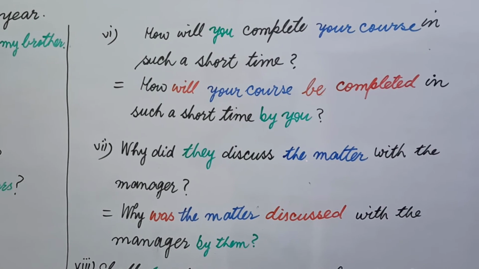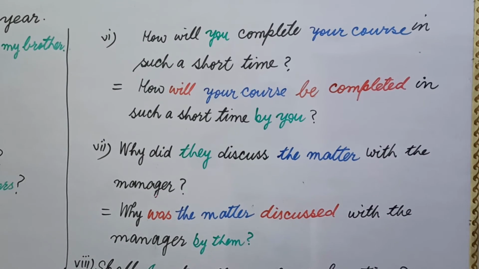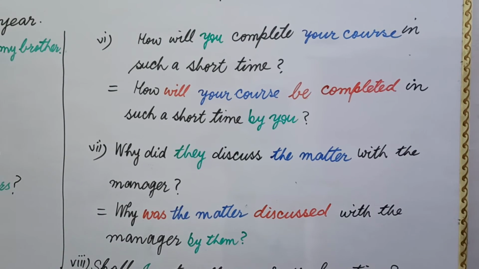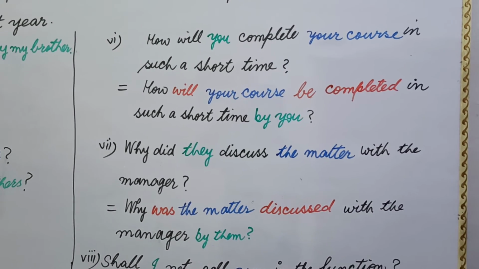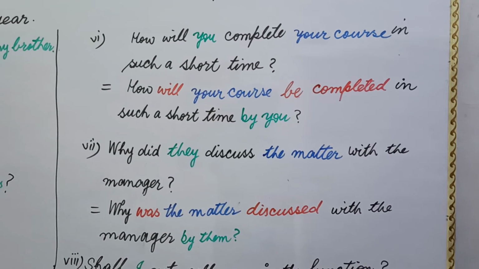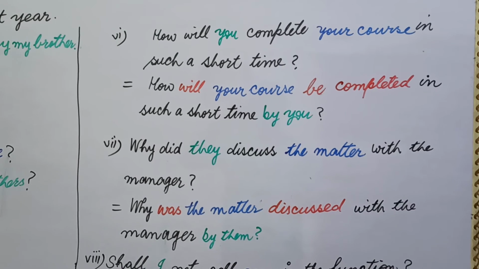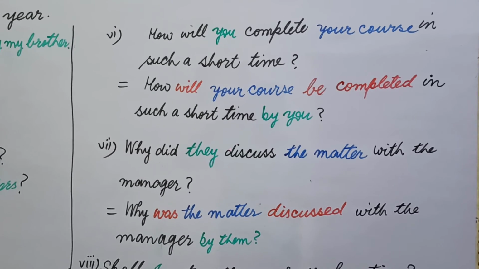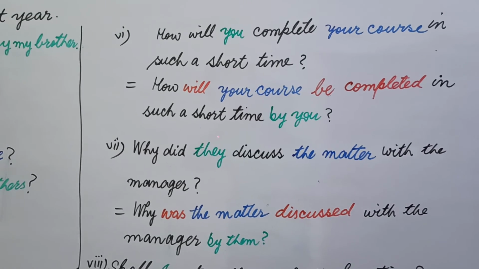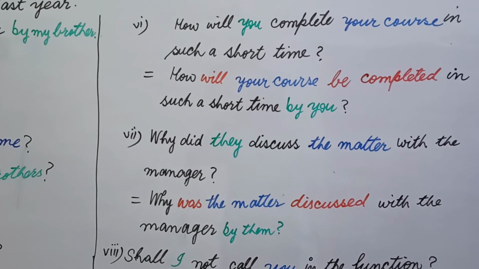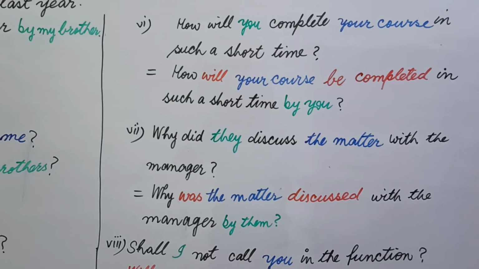The matter will be placed in the place of they, and the matter is singular, that's why in past indefinite you will use was for this matter. And finally the structure will be, why was the matter discussed? After writing the verb you will write the rest of the sentence, with the manager, and in the end you will write the subject in objective case with by. It means, why was the matter discussed with the manager by them?